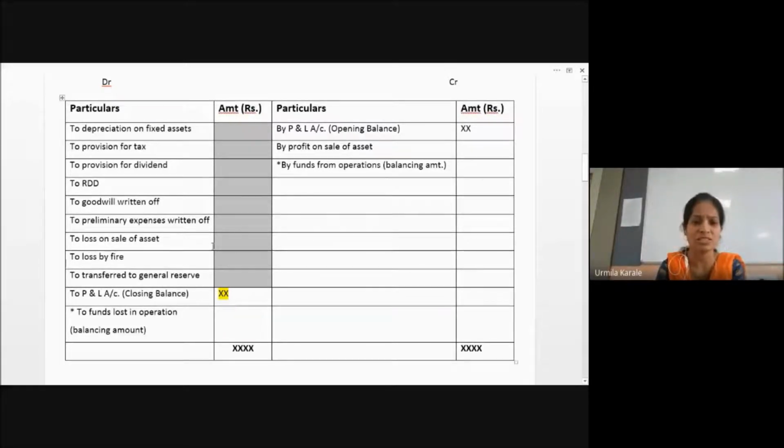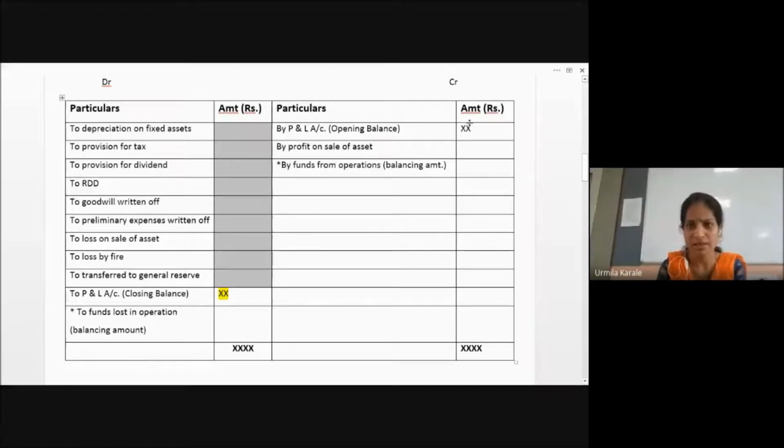I am adding all these things to check how much money I had, right? How much funds I have got from the business. Only 1 lakh is left with me, but I have kept this much aside, this much aside. I have provided for loss. I have written off some expenses of earlier years. I have made some provisions relating to tax, dividend, and other things. So what has happened because of this?